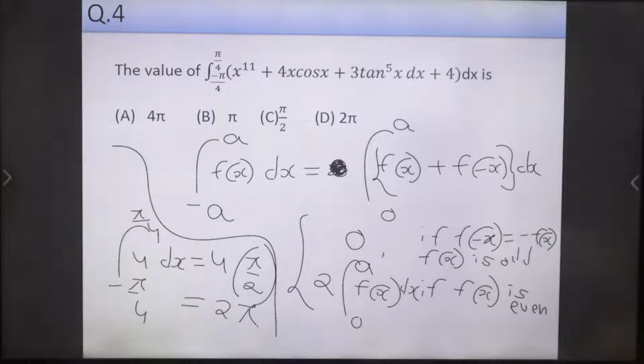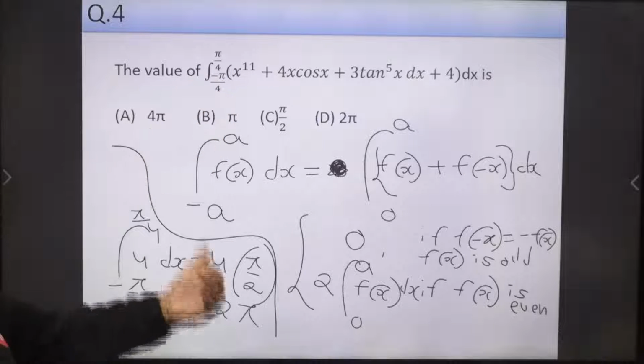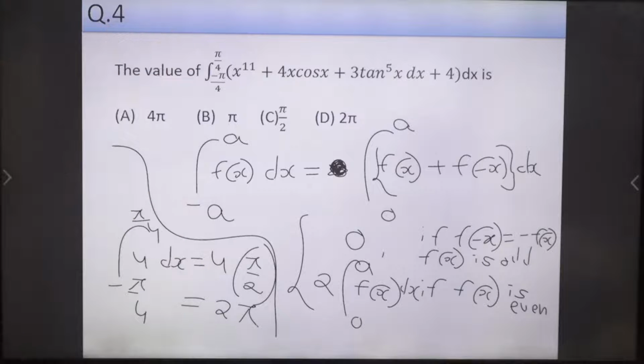So this property is important for your exam, and you have to remember and think about this property in the exam whenever you see minus a to a.